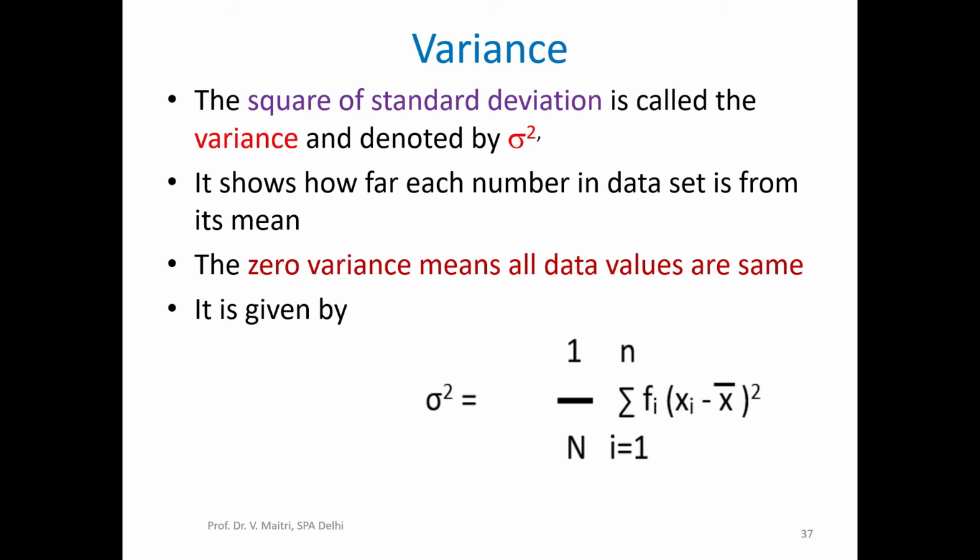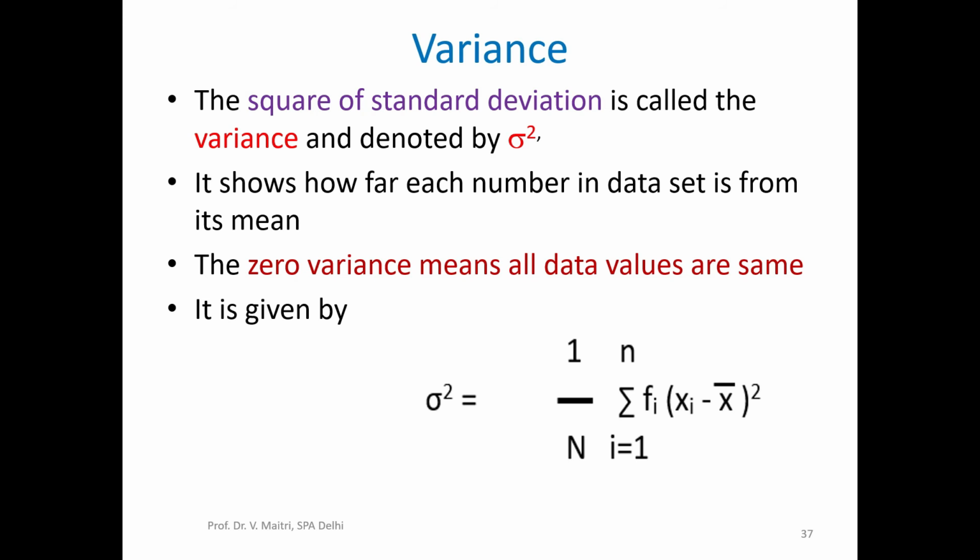Next is the variation. We have done s square. So what is sigma square? Sigma square is nothing but known as variance. The square of standard deviation is known as variance. It shows how far each number in the data set is from its mean. Zero variance means all data values are the same.